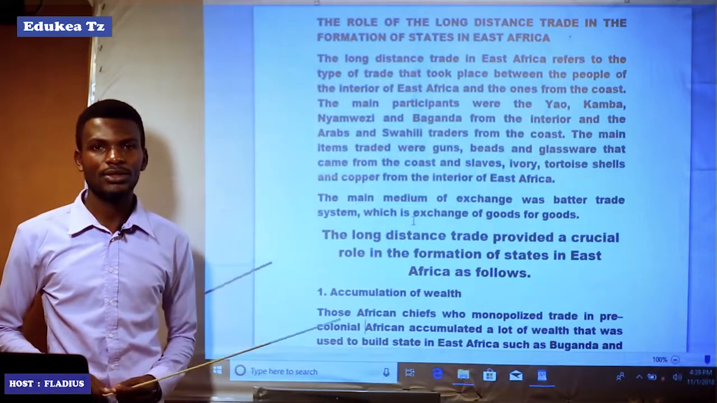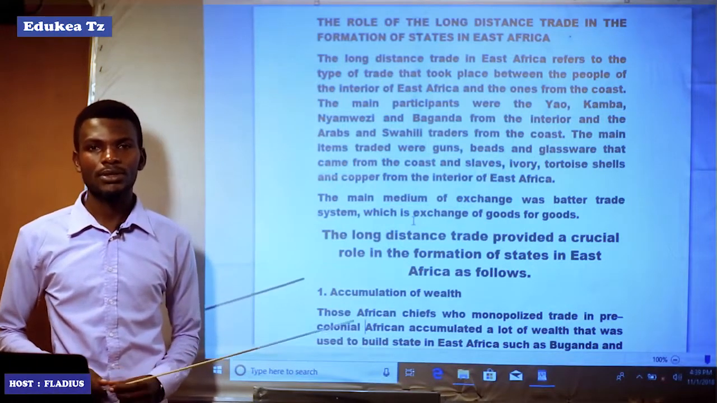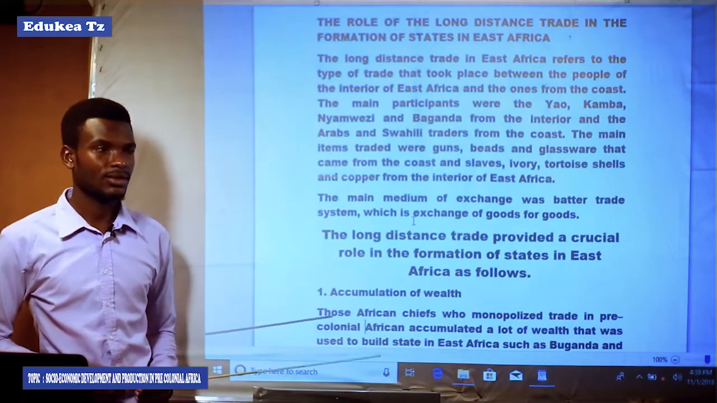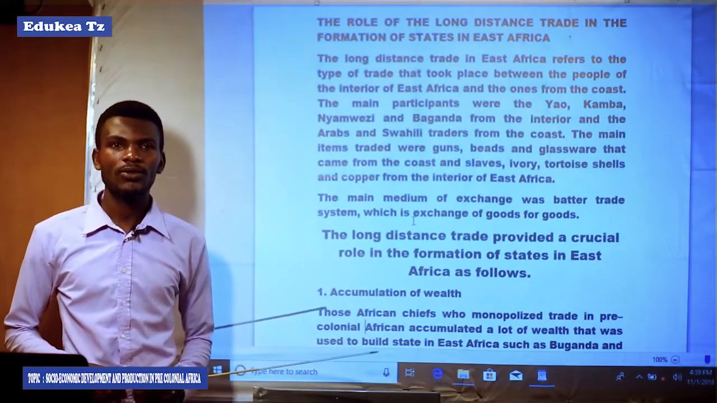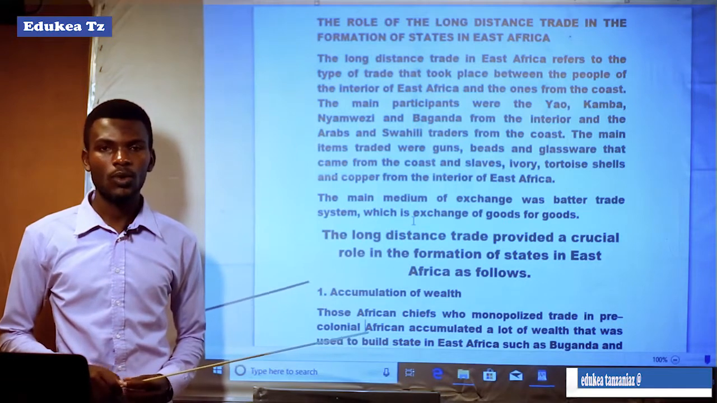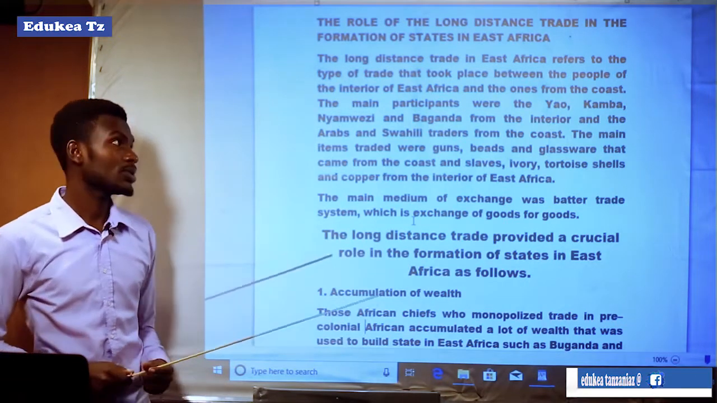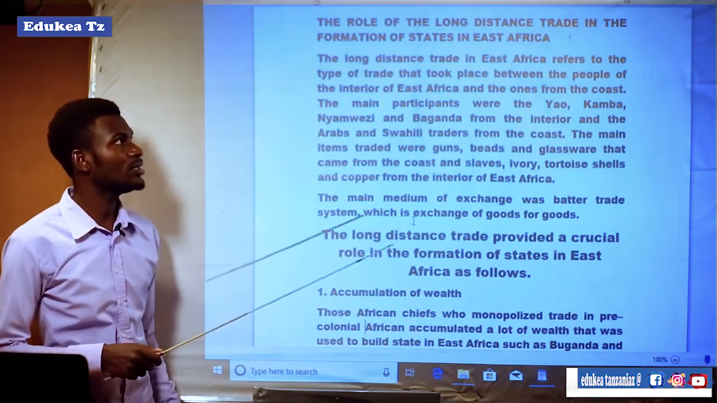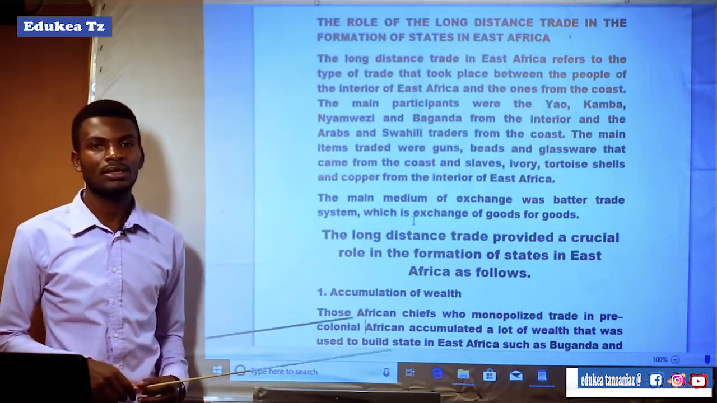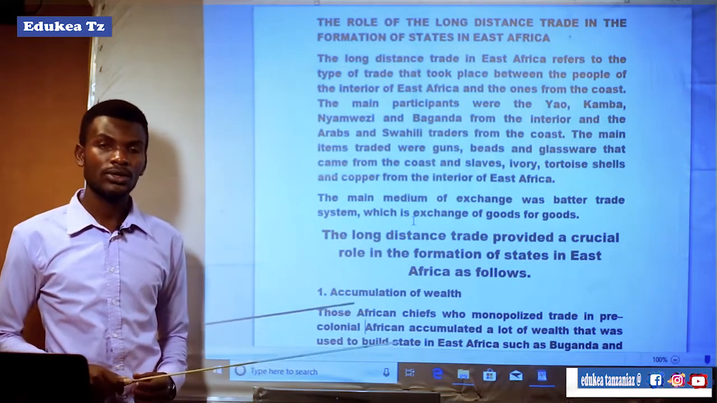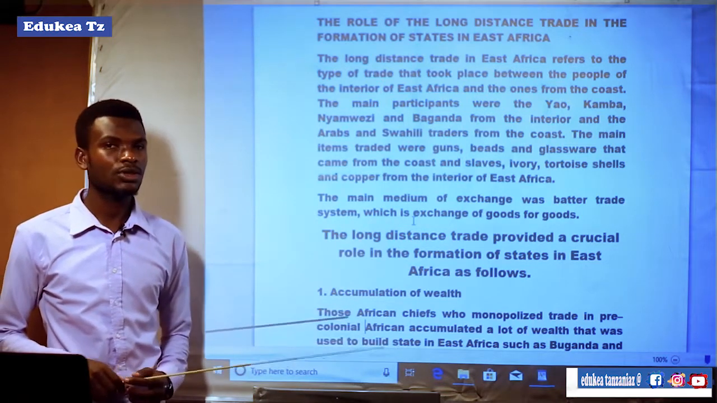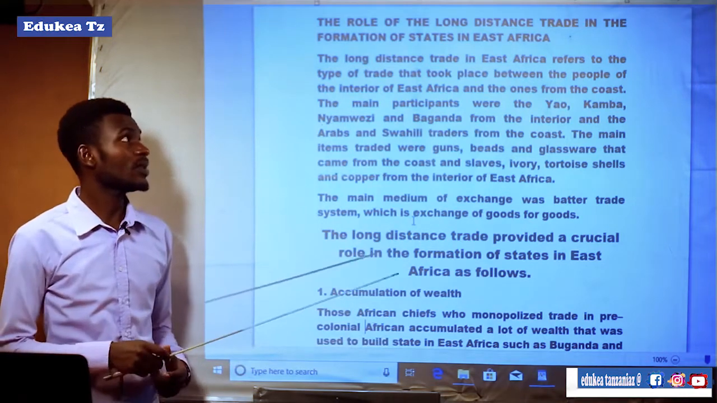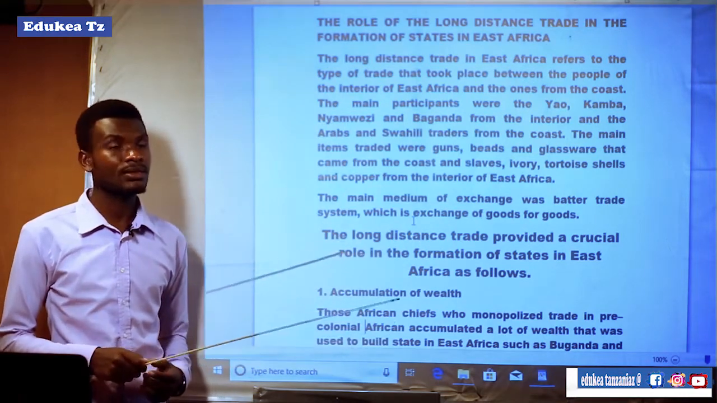Welcome in this session to proceed with our first topic here in Form 5, which is pre-colonial African societies. In the last session we ended on the role of the Mfecane war in state formation. Now we are going to see the role of long distance trade in the formation of states in East Africa.